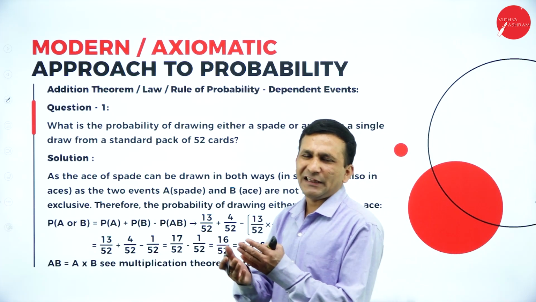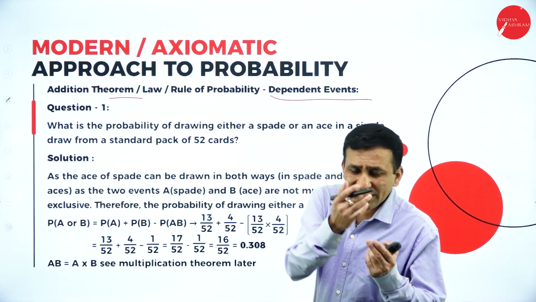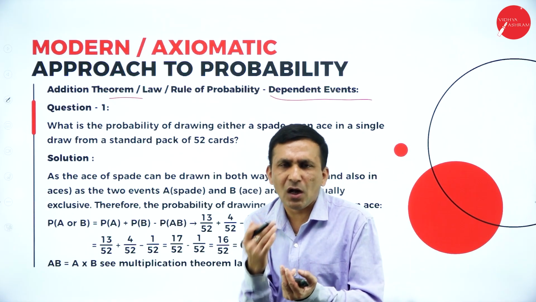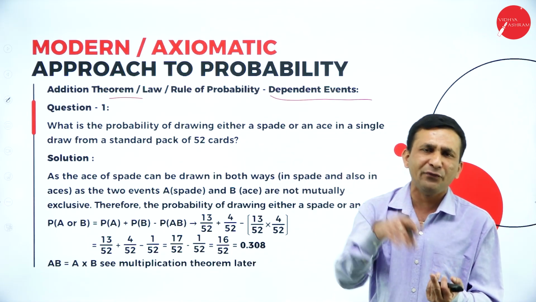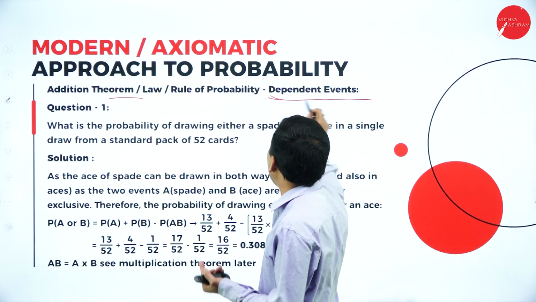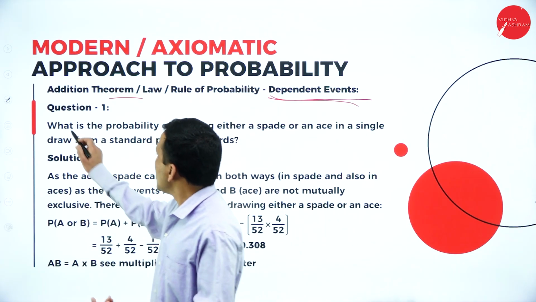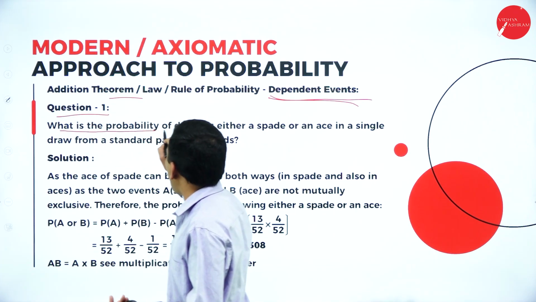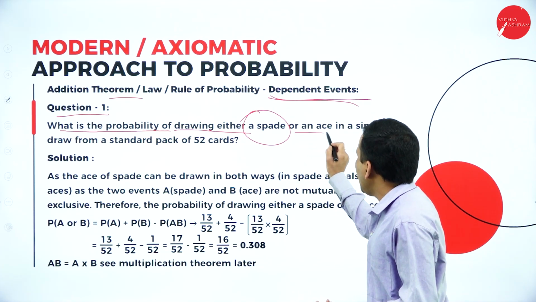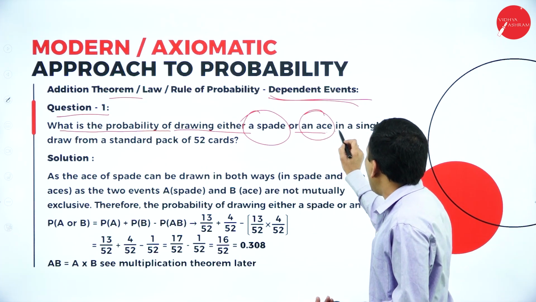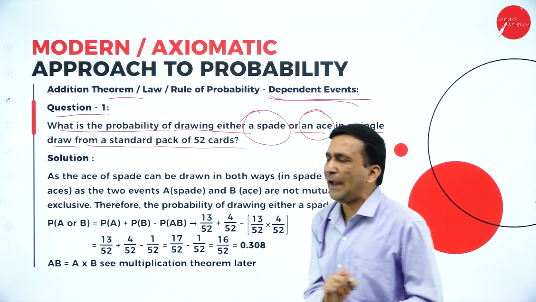Now moving forward with the addition theorem, which is related to dependent events. Just now I told you an example: the children are always dependent on the parents, right? So here a specific event depends on another event, which is a completely dependent event. In that case, how does the addition theorem work? There is one question: what is the probability of drawing either a spade or an ace in a single draw from a standard pack of 52 playing cards?